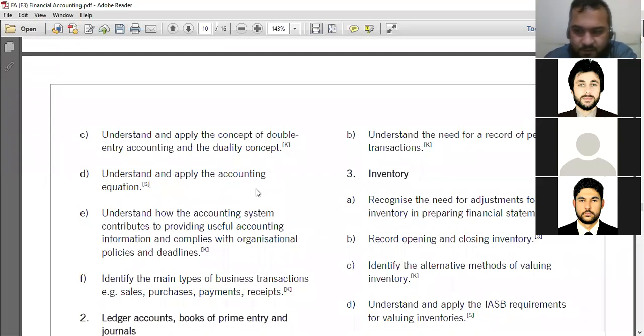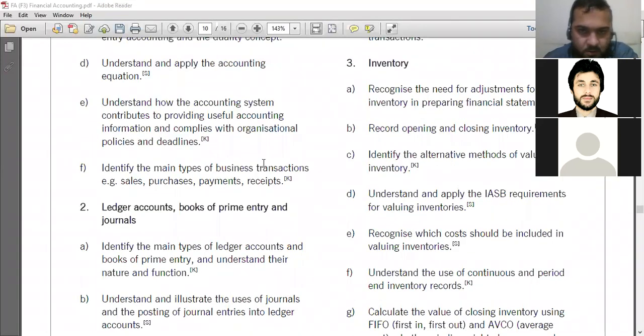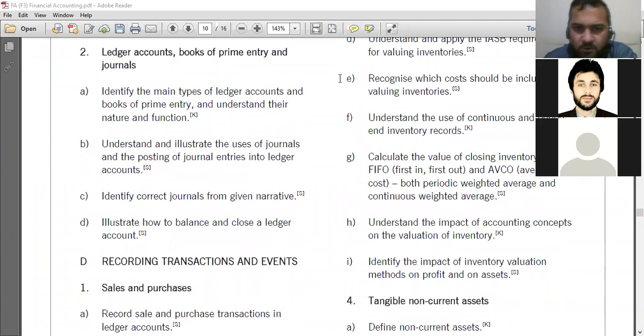Clear or not? Clear. Anyone have a problem here? No, it's clear. Okay. Should we stop or should we move on? I think it's enough for today. In the next class, we will start with financial accounting, the definition, and we move on. If you have any question, you can ask.